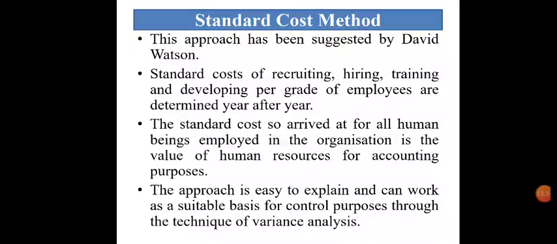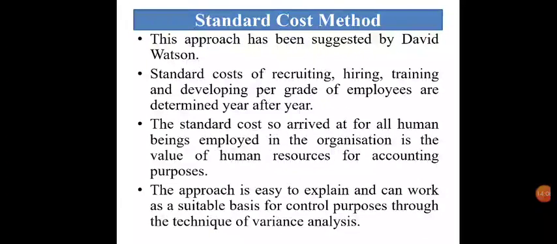Now, these are the four methods which could be employed while evaluating the human resources in an organization. The accountant has to put his judgment on which method to use while calculating the human asset, as the historical cost method, opportunity cost method, replacement cost method, and standard cost method all have their own merits and demerits.